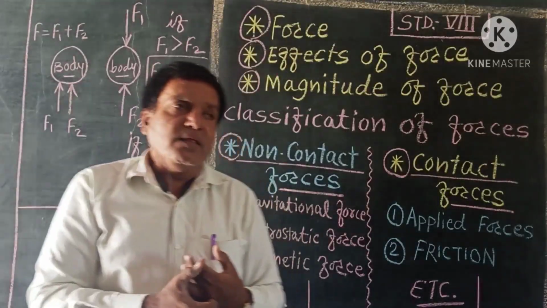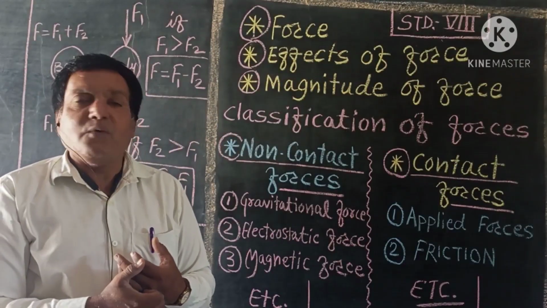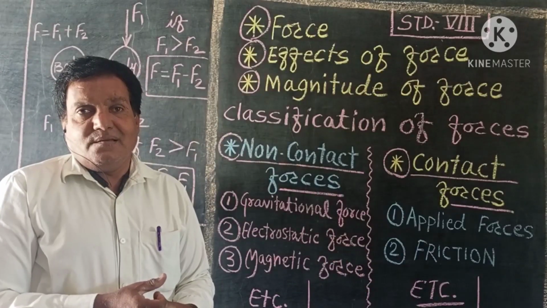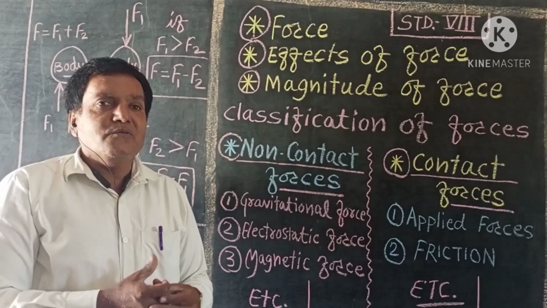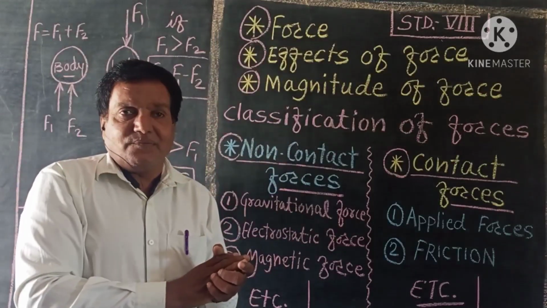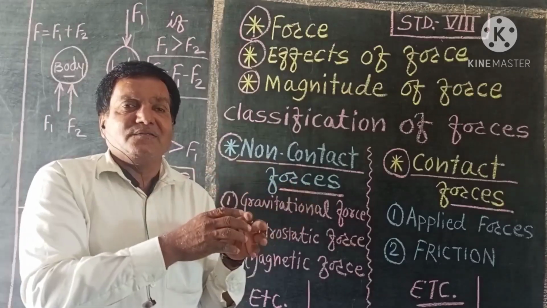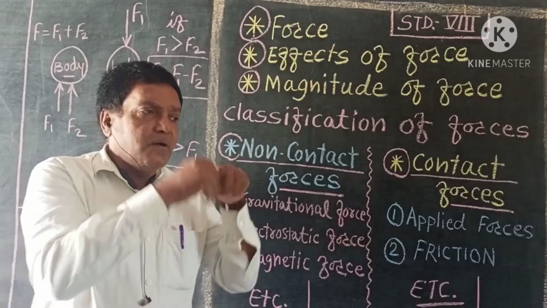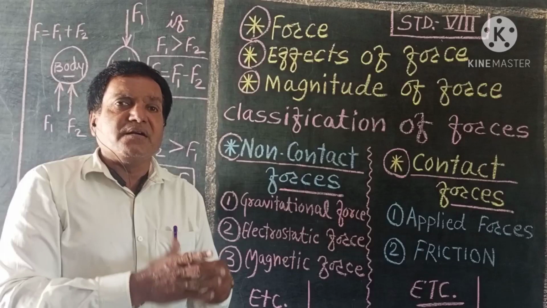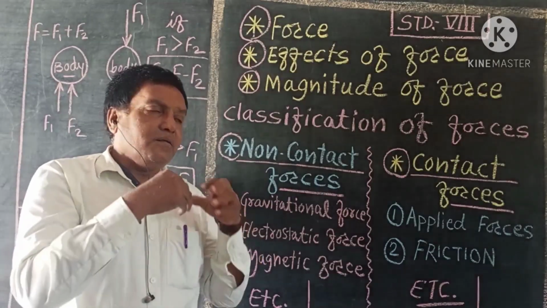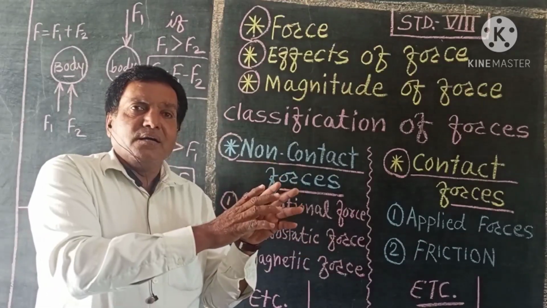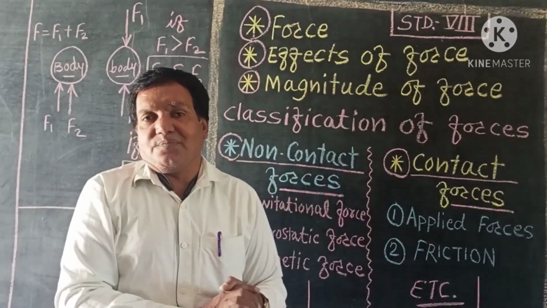Then again, one thing I want to tell you is that all the quantities that are used in physics, force, distance, displacement, whatever the quantities which we are using in the subject physics, we can call physical quantities.